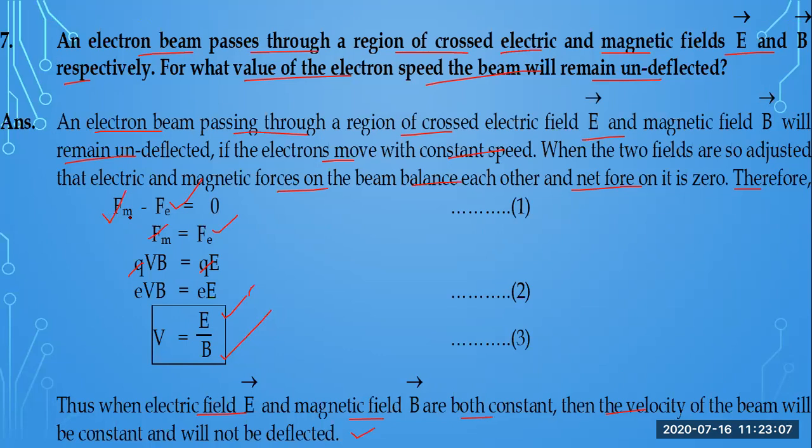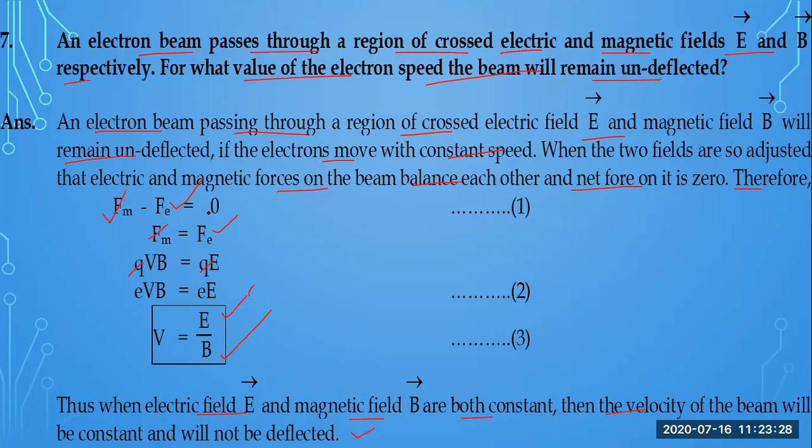That's why the magnetic force and electric force, their sum is zero. So it means that the magnetic force is equal to the electric force in that region. Whenever a beam of electrons is passed through that region, it will pass with a uniform velocity without any change.